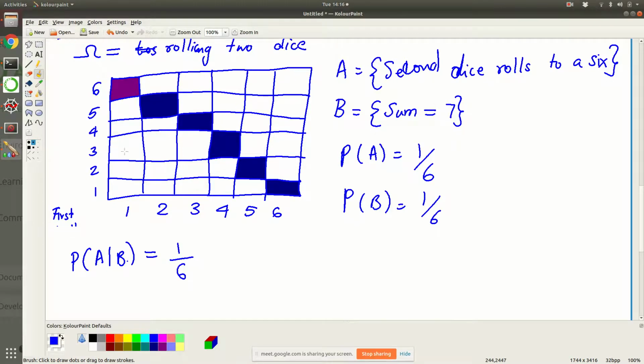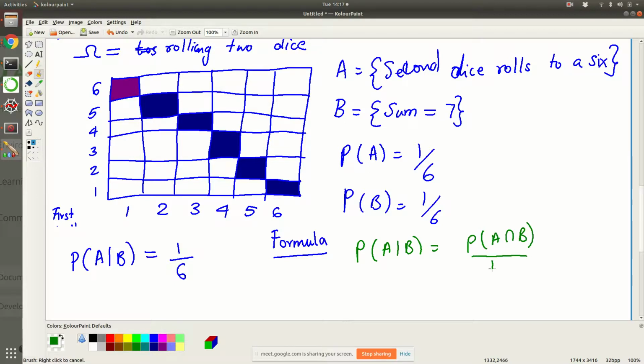Let's also use the formula that we know. What was the formula? P of A given B is P of A intersection B divided by P of B. Now what is P of A intersection B?